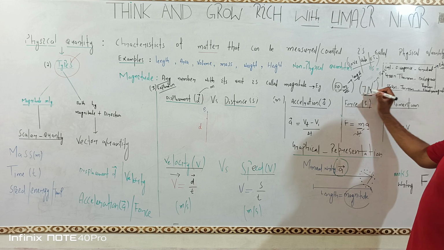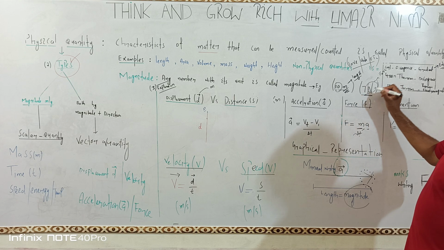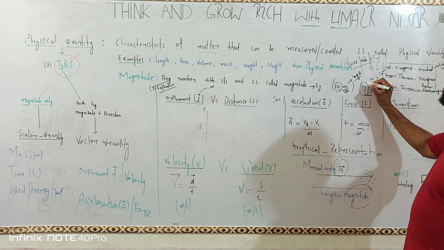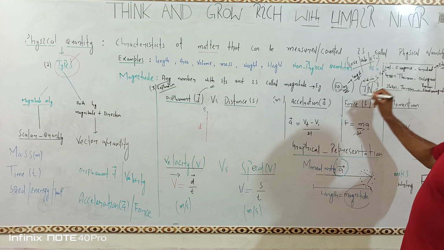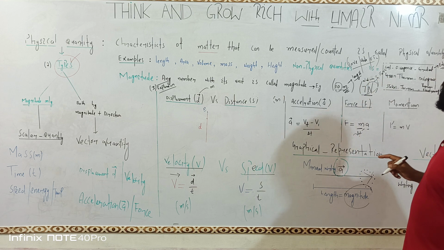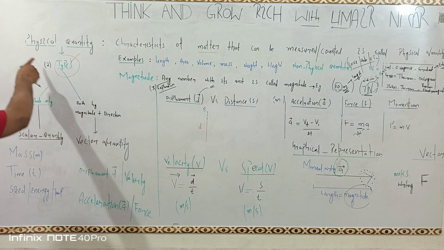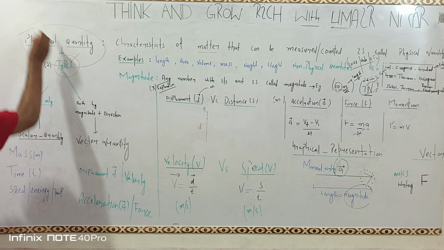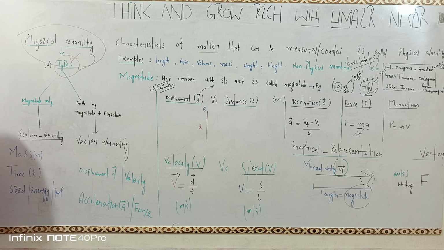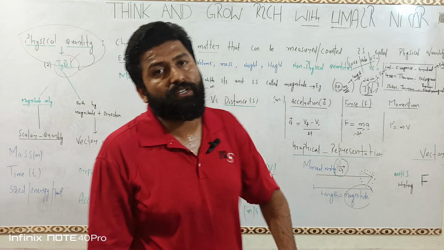Similarly, 7 is a number and N means Newton, which is the unit. This number with unit is called magnitude. Now we come to point number 2: physical quantity with respect to its types. Now we will discuss physical quantity with respect to its types.